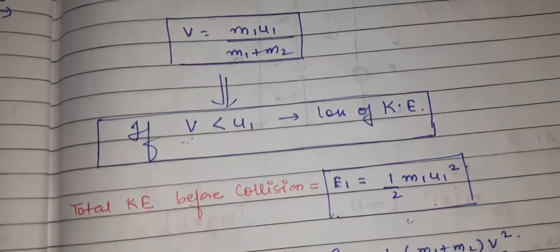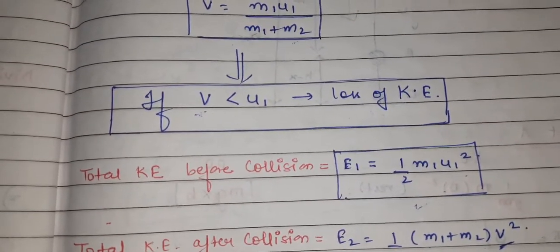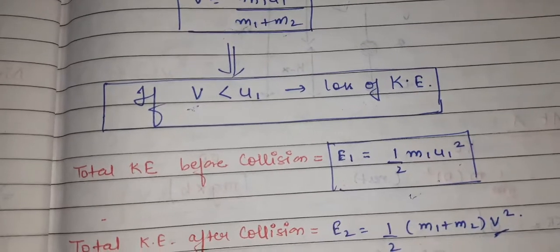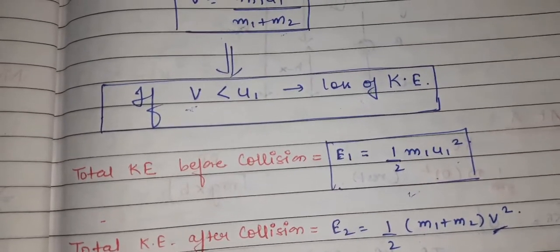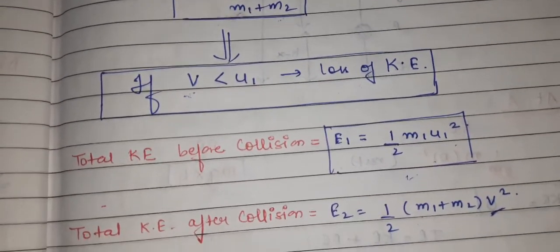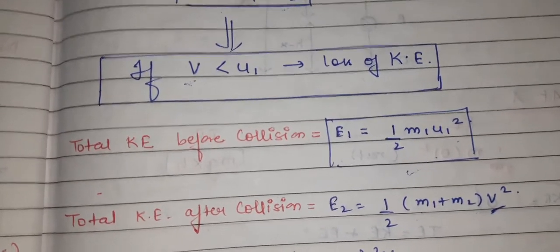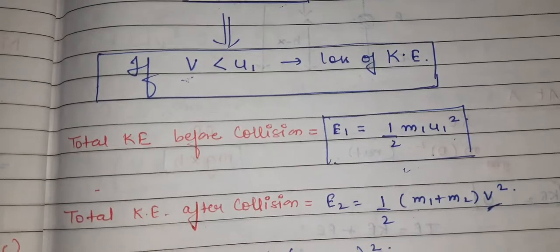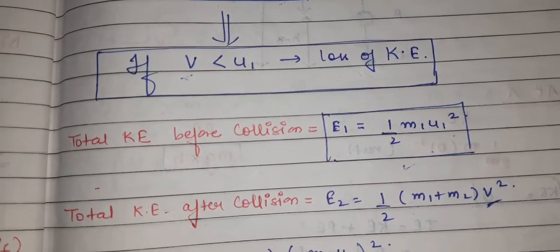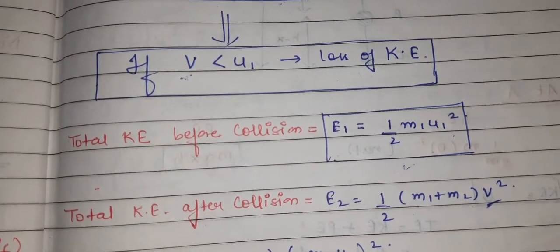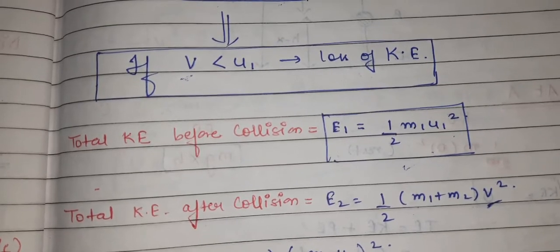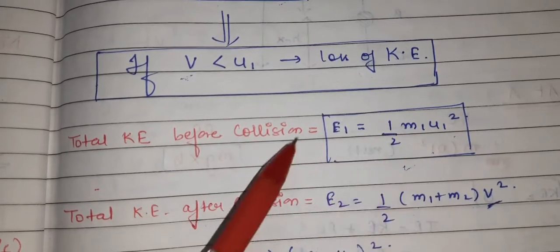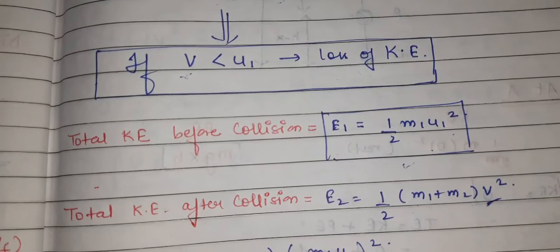Now the question is how to get the loss of kinetic energy. How will we know how much is the loss? So now apply the concept: the total kinetic energy before the collision is E1 equals half m1 u1 square. I have not taken half m2 u2 square as well, because our u2 is 0, so that term becomes 0, and I have written only half m1 u1 square.